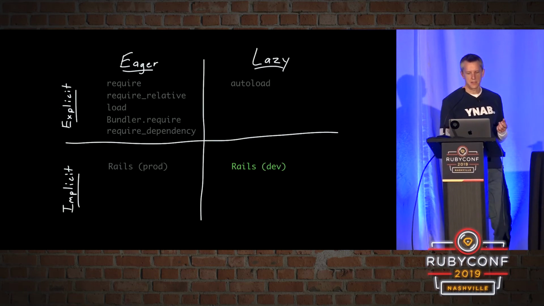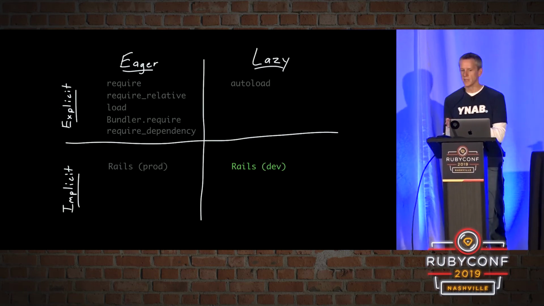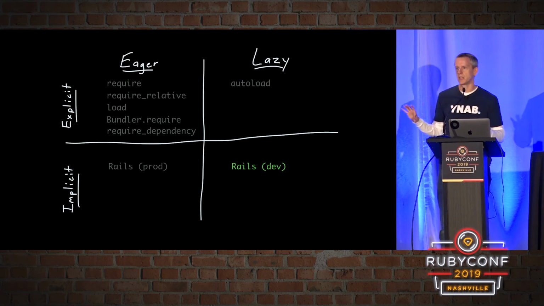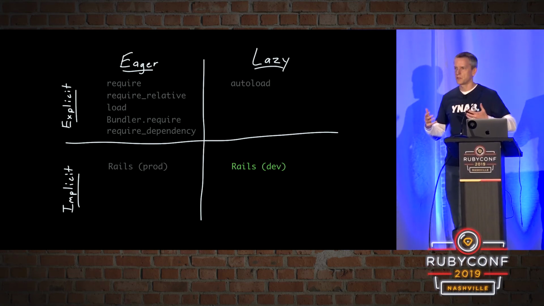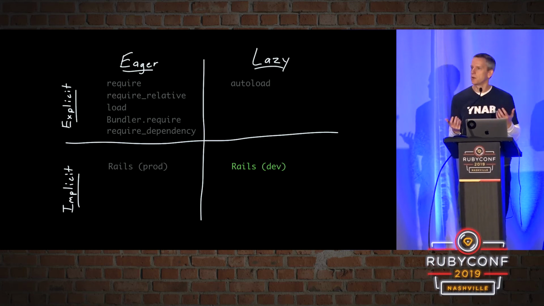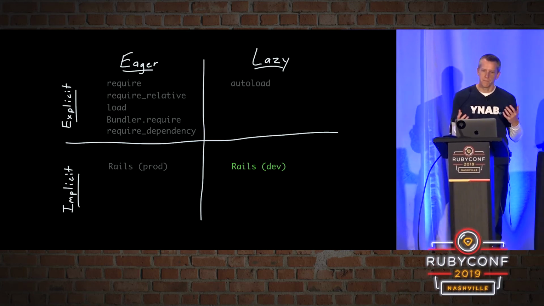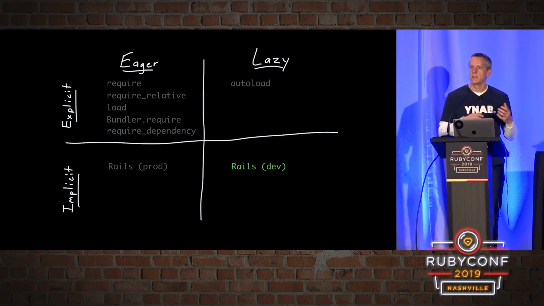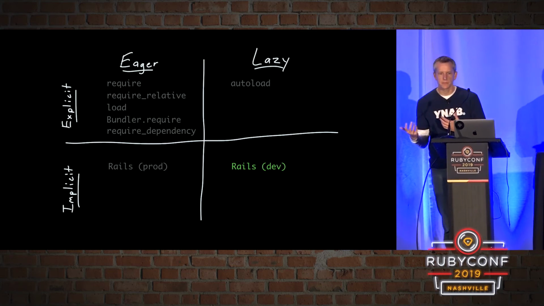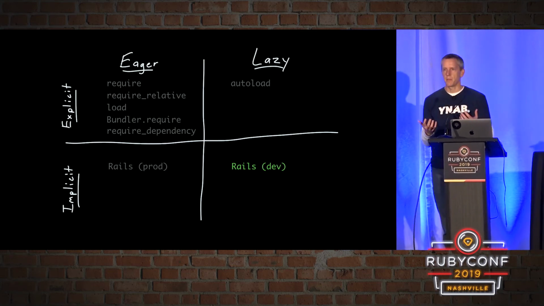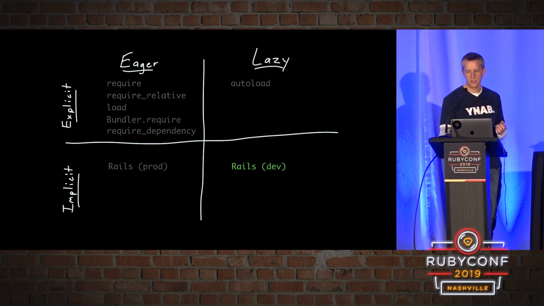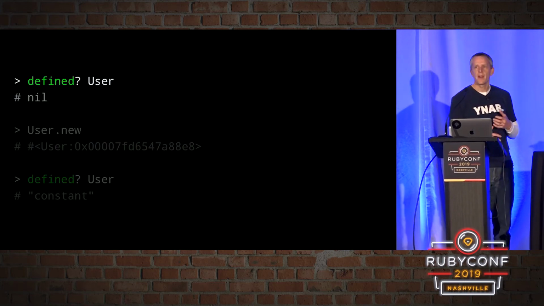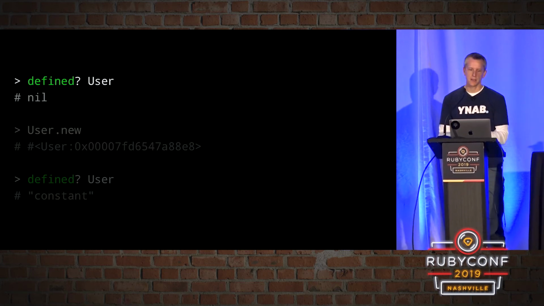So this kind of autoloading is built into Ruby. Rails autoloading is a different beast. And you'll notice that these implicit quadrants at the bottom, that's all Rails territory. Unsurprisingly, because Rails is built on the idea of convention over configuration, or I think another way of saying that is implicit over explicit. When you're building a Rails app, you don't need to actually explicitly require your application code. It's all implicit.